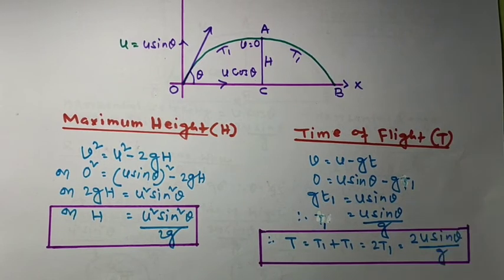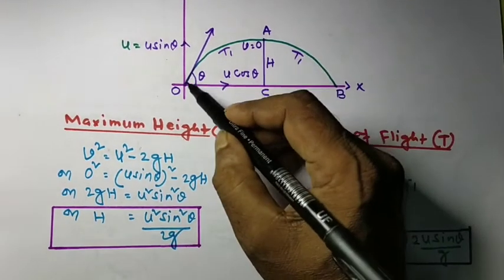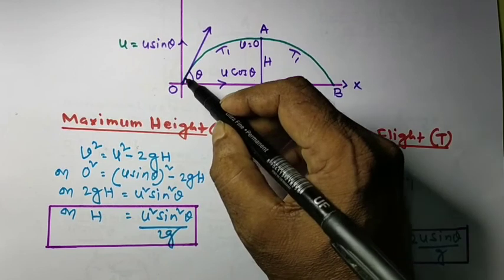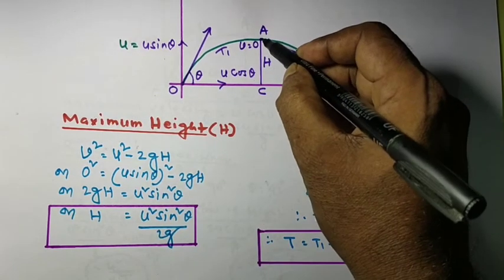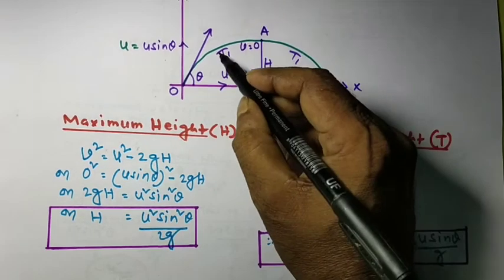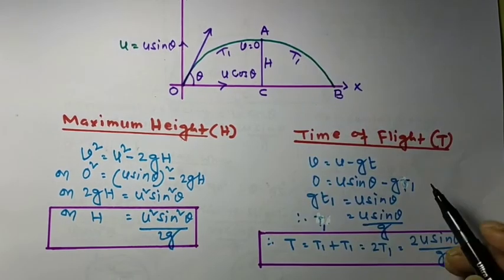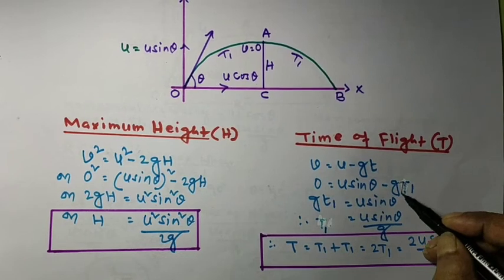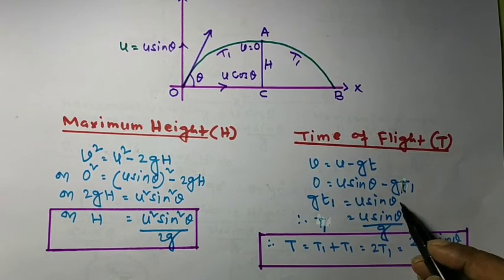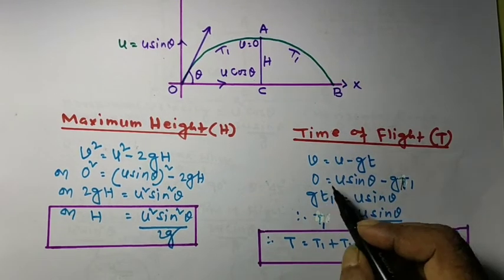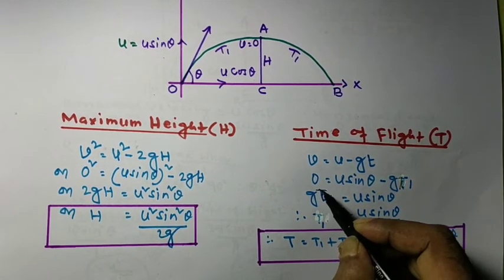Suppose that the projectile takes t1 time to reach the maximum point A. So here v is equal to 0, which is equal to u sin theta minus g t1. Then g t1 is equal to u sin theta.